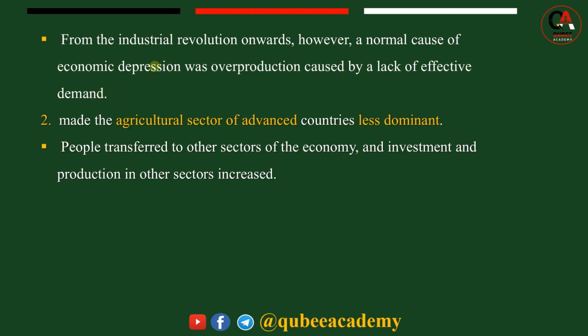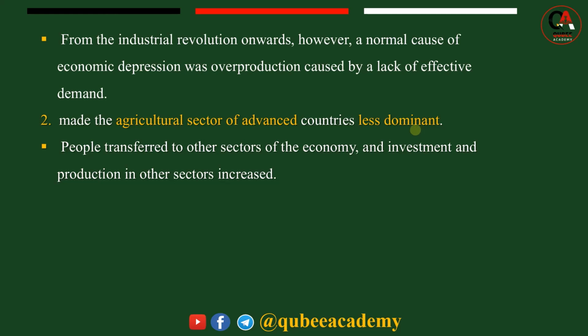So economic depression before industrial revolution was due to war, disease and bad harvests, and after industrial revolution the economic depression was also because of what? Overproduction. This led to cheap mass production. That is what we said.